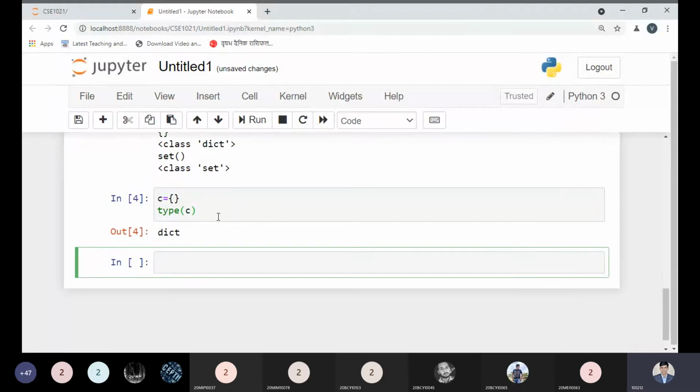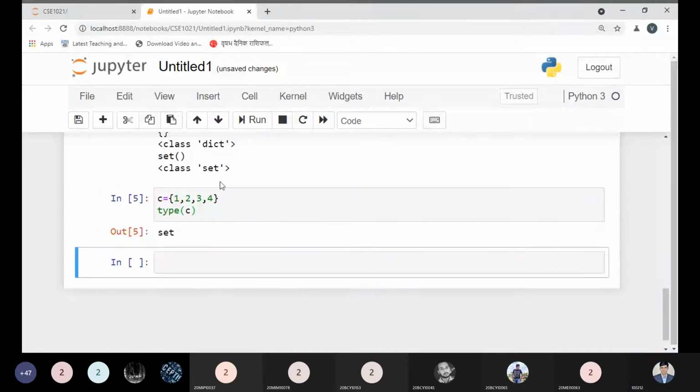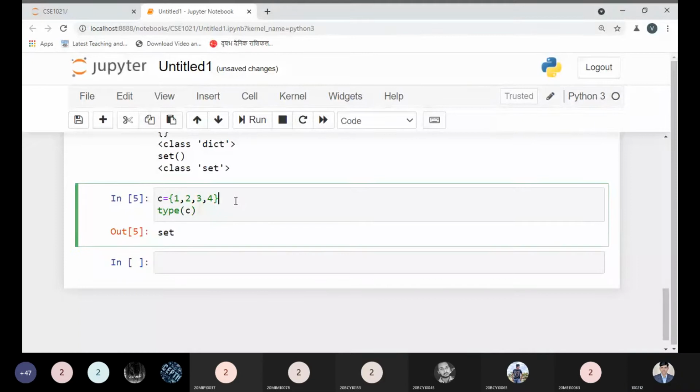By default, it will print as a dictionary. This is the one you need to keep in mind. But if I define it like 1, 2, 3 and 4, now see its type is automatically converted to a set. In a set, every element is separated by a comma. So this is a set. This is the first point you need to keep in mind.